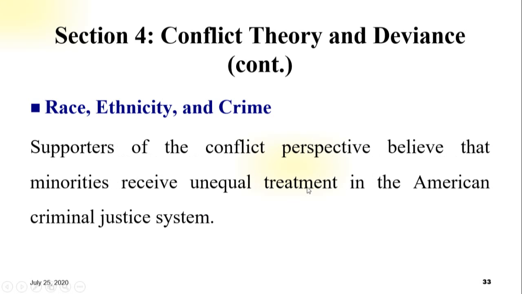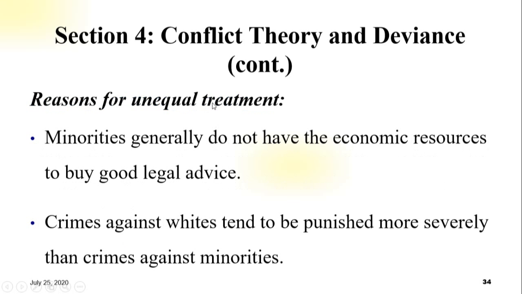Supporters of the conflict perspective believe that minorities receive unequal treatment in the American criminal justice system. Treatment means the manner in which someone behaves. The reasons for unequal treatment: the first one, minorities generally do not have the economic resources to buy good legal advice.